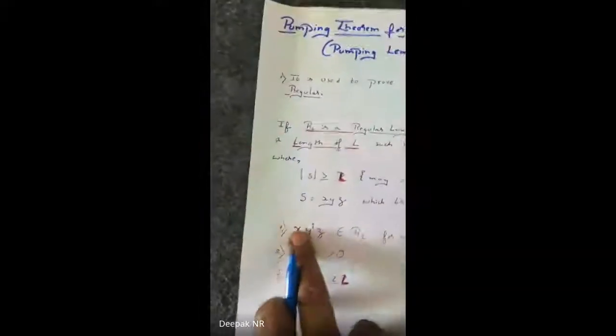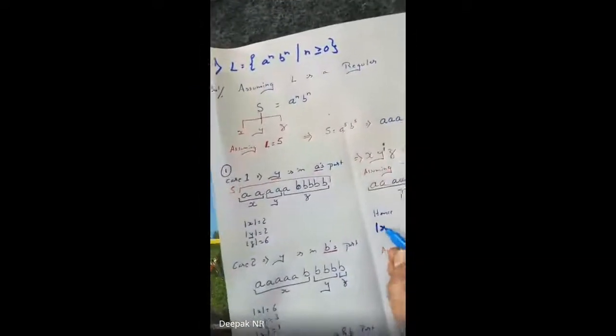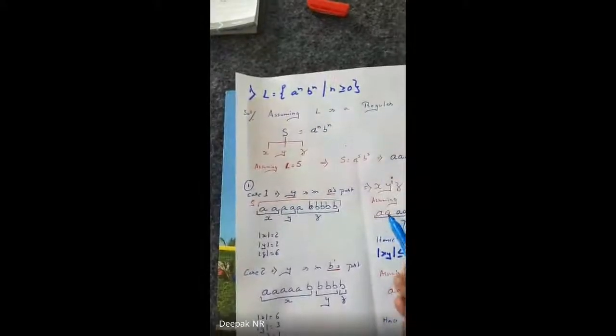Okay. Now I've been done with my first and I'll be doing the third. Second one, Y. The value of Y I've taken greater than or equal to 0. Now I'll take the length of XY. The length of XY should be less than or equal to L. What is the length of XY? The length of XY is 1, 2, 3.